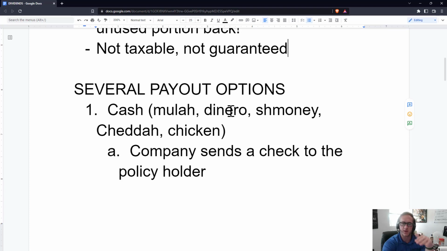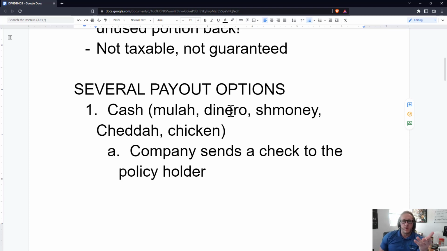We didn't lose as much money as we thought we might, and we didn't pay as many claims as we thought we would. So the company says, we're going to give you $100 of that $1,000 back, since $900 was all that was used for the premium this year. So it's received back as unused premium. That's why it's not taxed, and that's why it's not guaranteed.